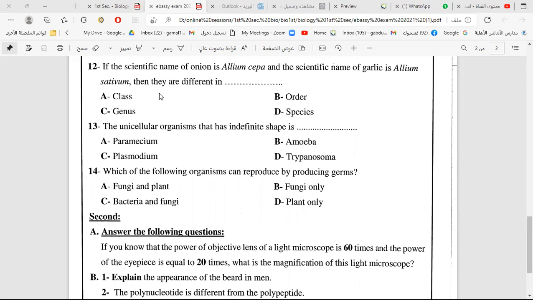Allium sativum. So then they are different in what? In Allium or in the second part? Onion and garlic, different in the first part or the second part? In genus or in the second one? Is the second part genus or species? Or order or class?